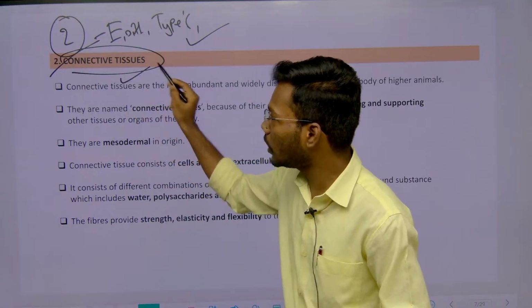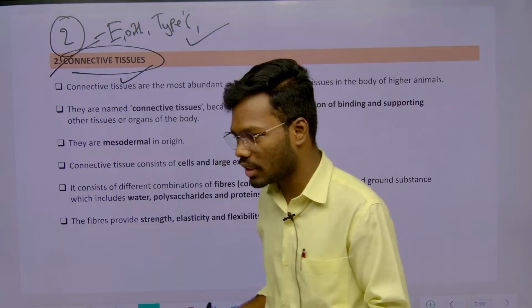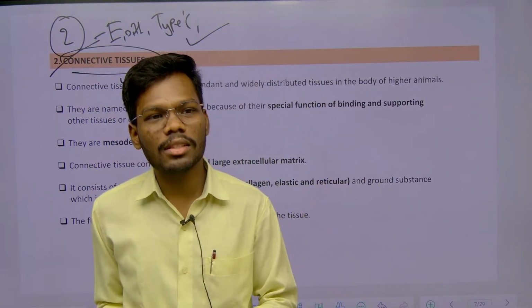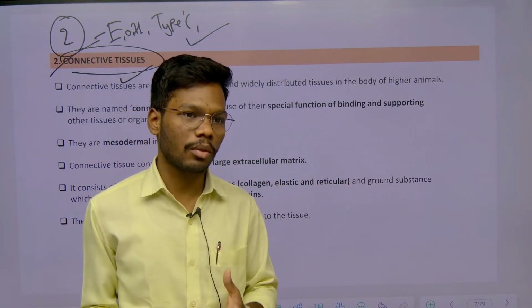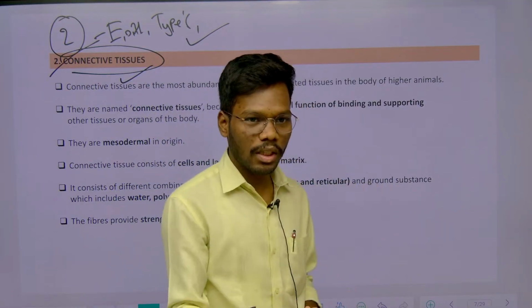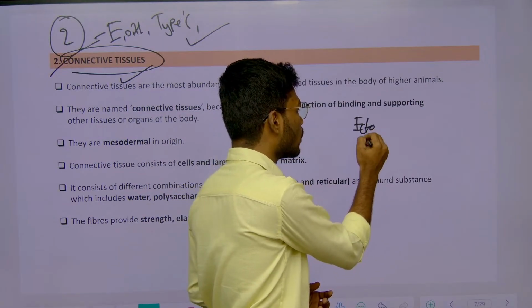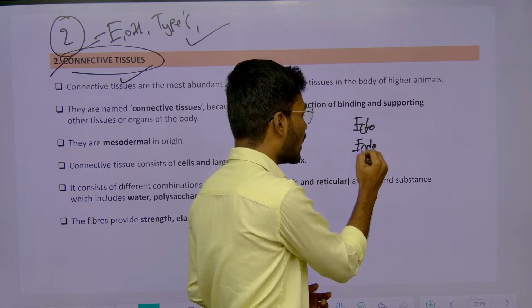Before continuing with connective tissue, let me ask one question. Can anyone tell me, epithelial tissue is derived from which of the germ layers? The answer is that epithelial tissue is derived from ectoderm, endoderm and mesoderm.